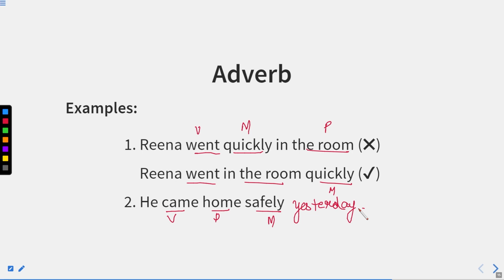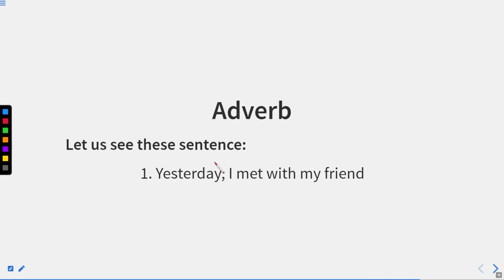Now let us move forward. Let us see some more sentences. Now we know well that adverb of time comes at the end of the sentence. Yet there can be several sentences in which we can see the time written at the start of the sentence, because that particular word qualifies the entire sentence. It is not behaving like an adverb of time. In fact, it is modifying, qualifying, or describing the entire sentence.